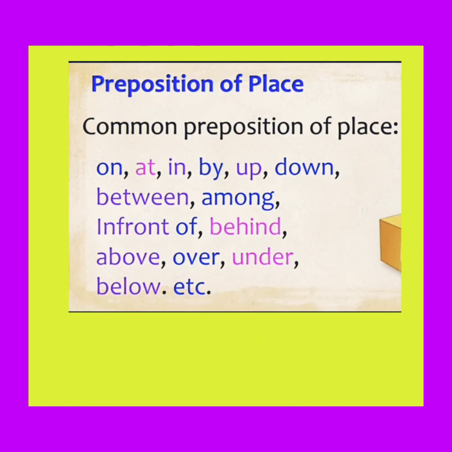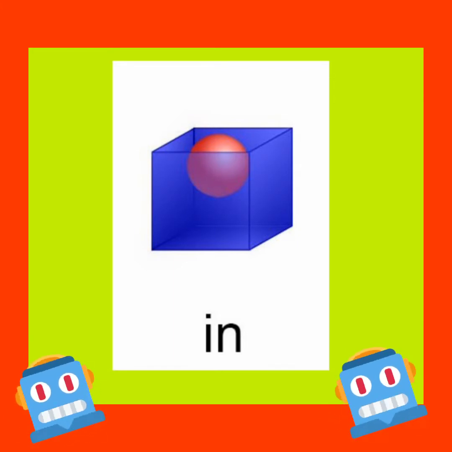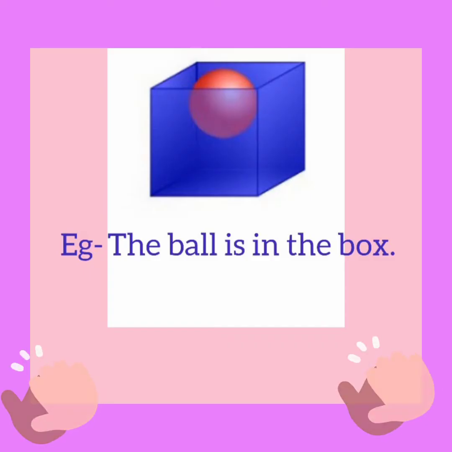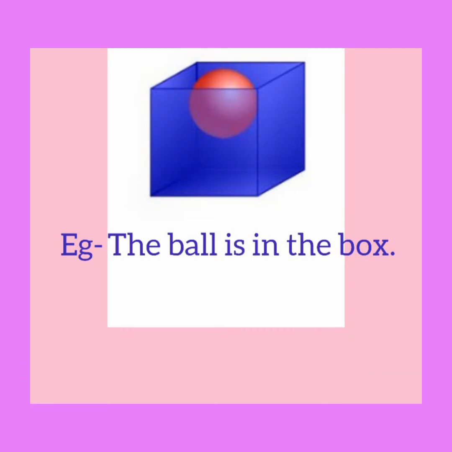So moving on with the first preposition of place, in. It indicates that a thing is inside something with closed edges. Take a look at the example. The ball is in the box. Where is the ball? बॉल टोटली बॉक्स के inside है. That's why we use the preposition in.